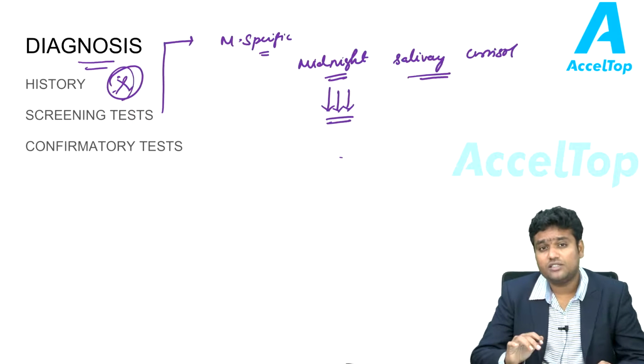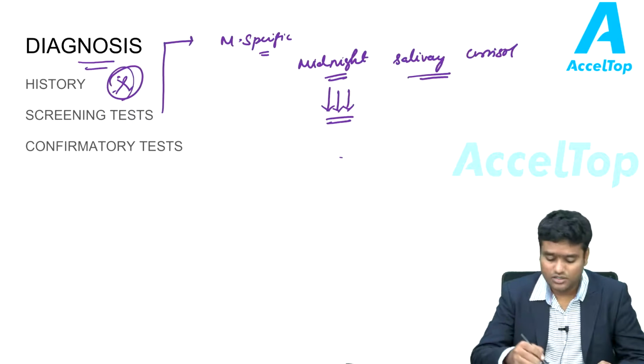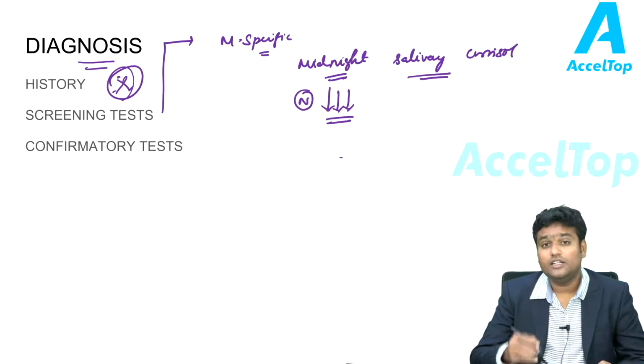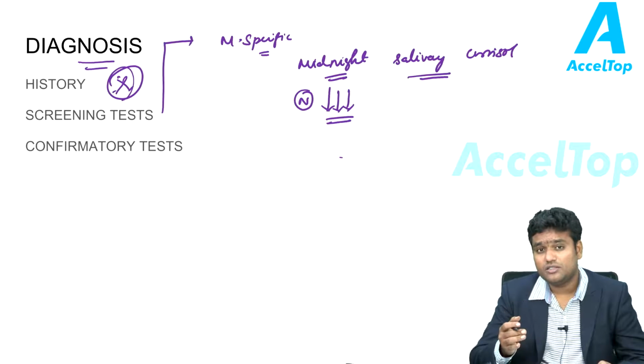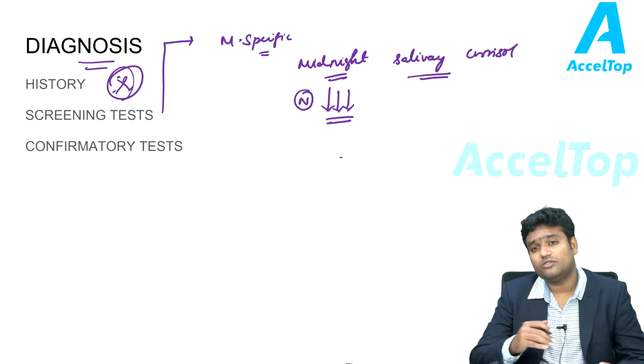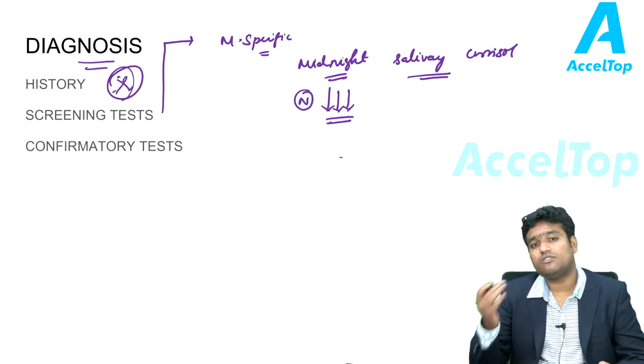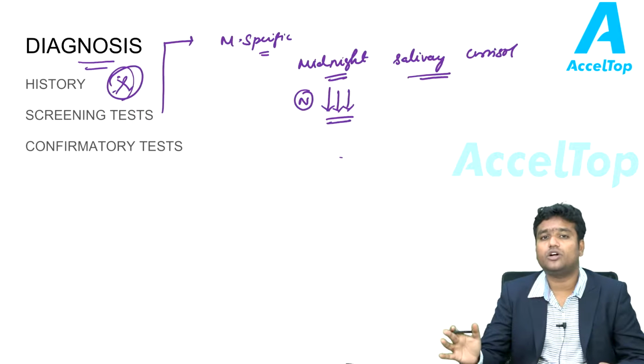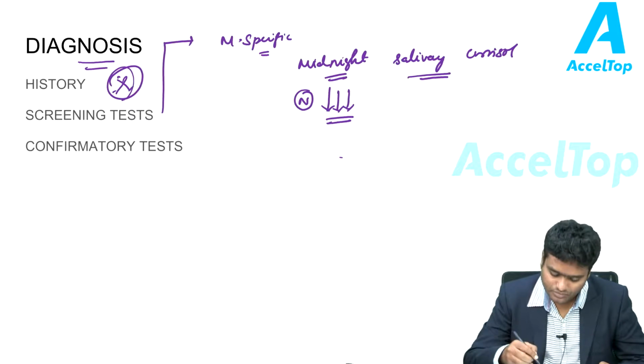If a patient has higher steroid levels at midnight, then it means the patient really has very high levels, because at midnight it should be the lowest. Instead, at midnight itself, the patient is having higher steroid levels. It means the patient is having too much of glucocorticoids in the body throughout the day.